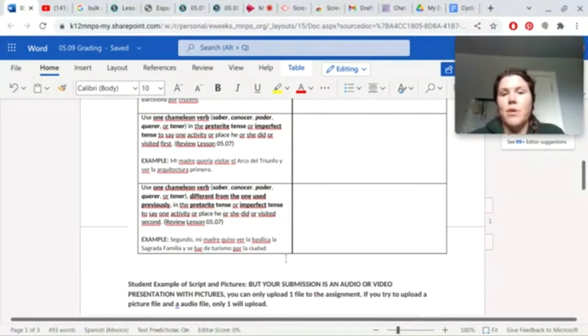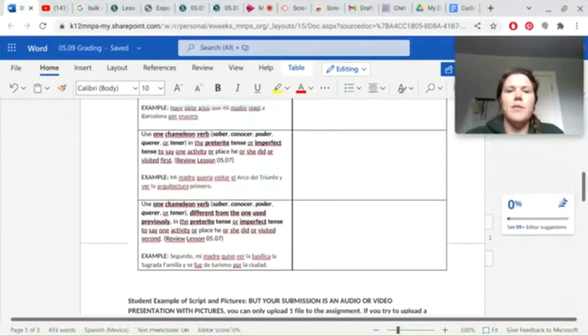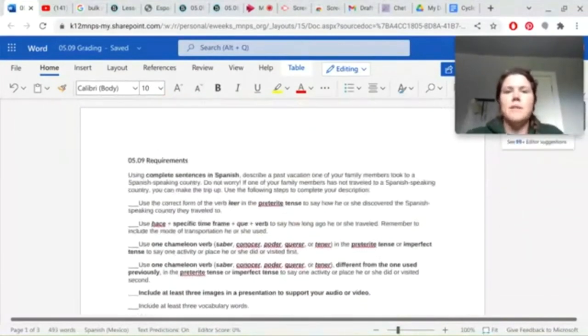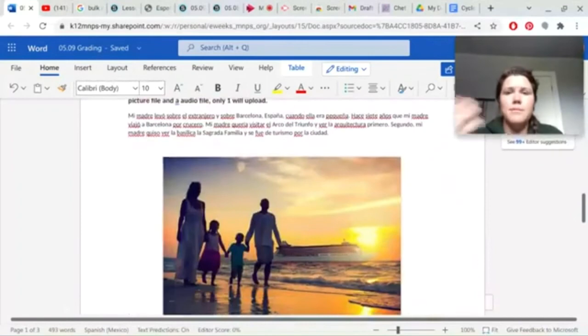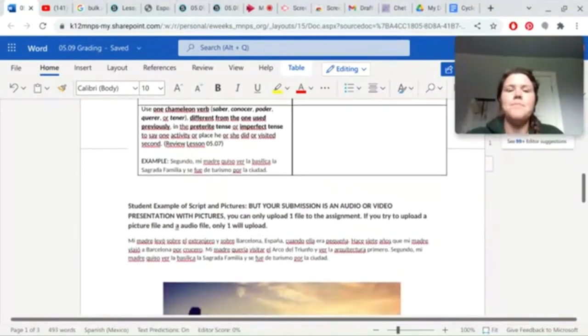This is just the student example from the curriculum of what the example mother did on her trip to Barcelona. Okay, so you have this, you can print this at home, or you can download it and edit it in here and make your sentences if you want.